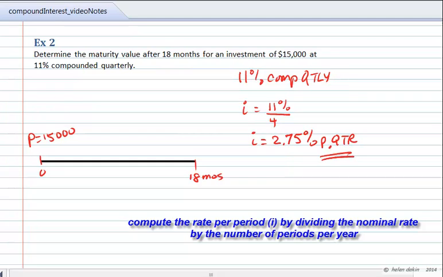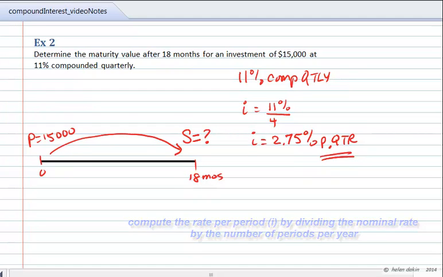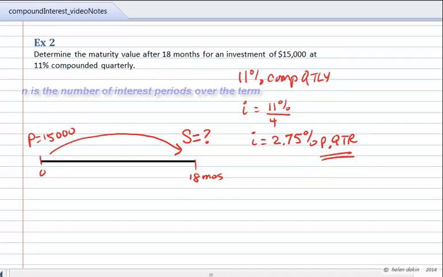And it's very important that we make a note of the fact that the interest is calculated per quarter. Because when I take a look at this time diagram here and realize that I need to determine the maturity value after 18 months, I begin to realize that I need to convert the number of months into the number of quarterly periods, because the compound interest formula requires that the number of interest periods and the interest rate per period must be with the same frequency. So the question is, how many interest periods are there in 18 months?